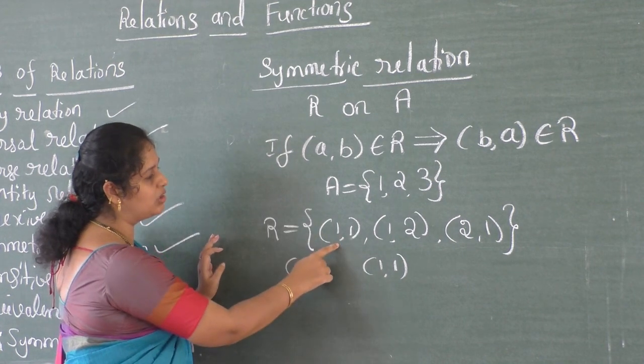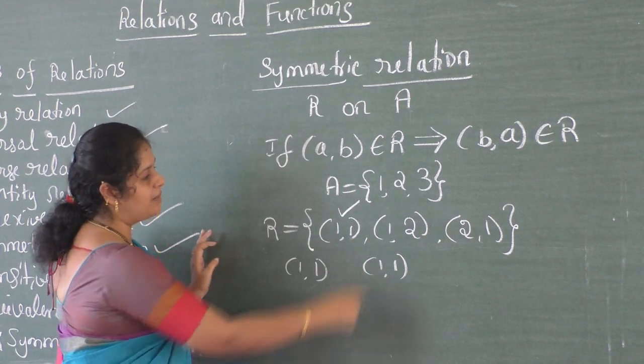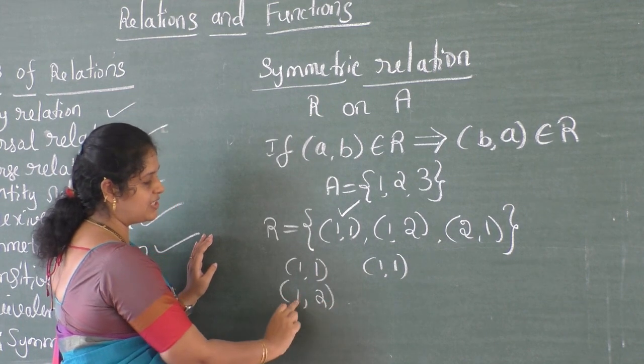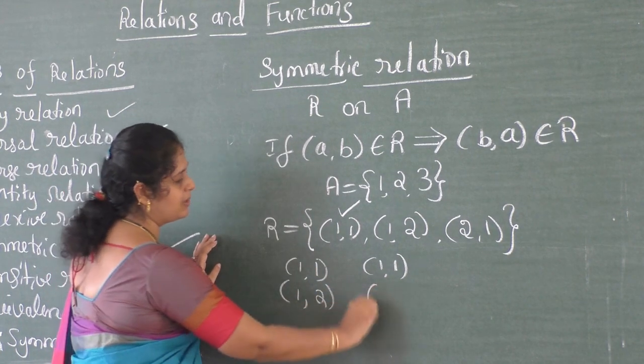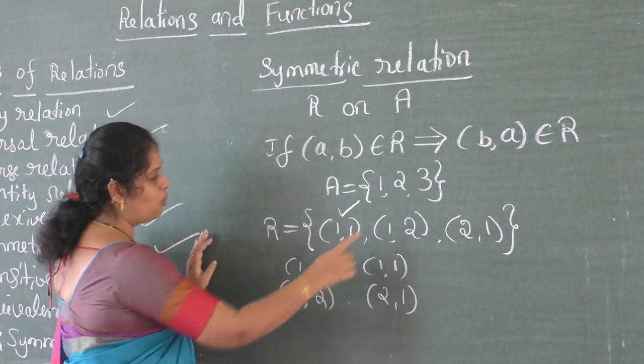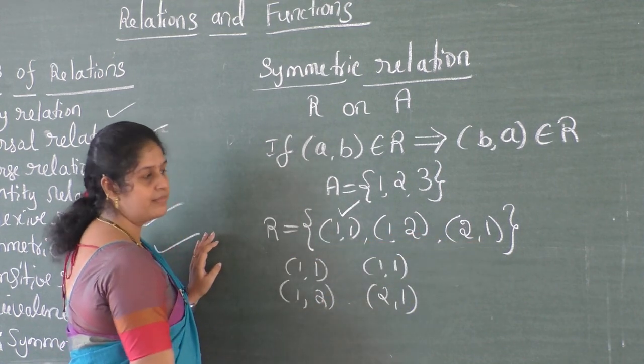Now I take (1, 2) as (A, B). Then (B, A) is (2, 1). You can see that (1, 2) is present, and (2, 1) is also there.